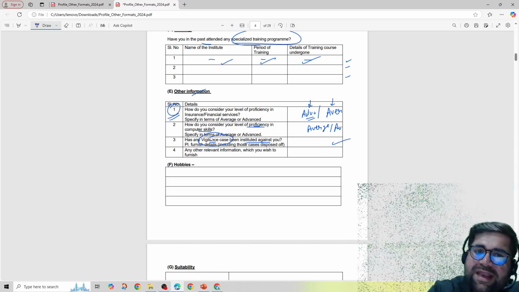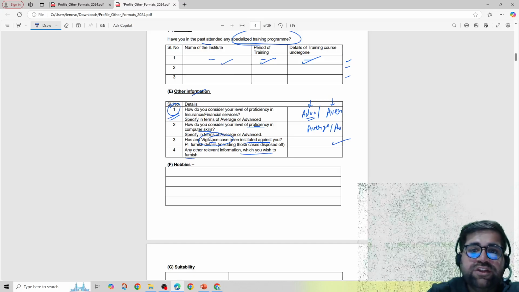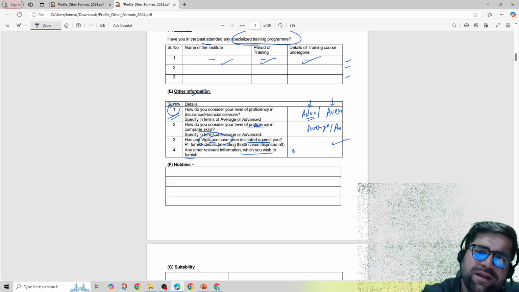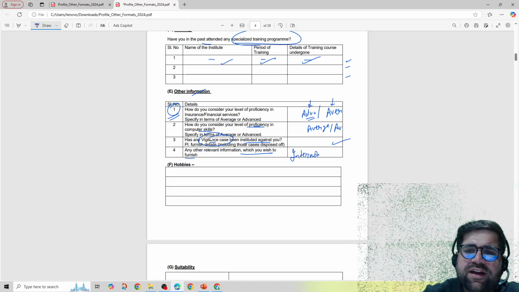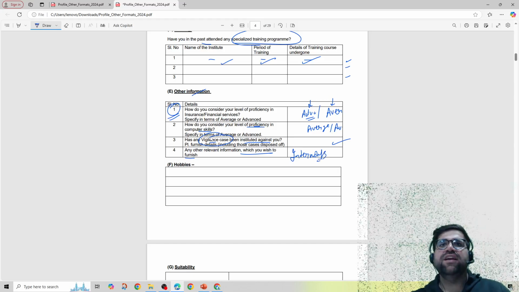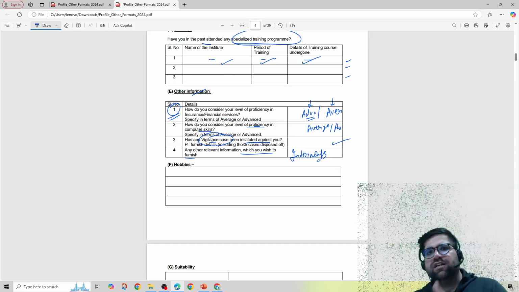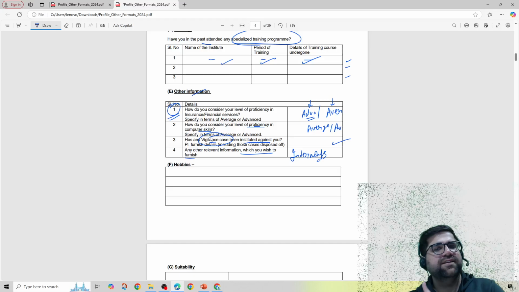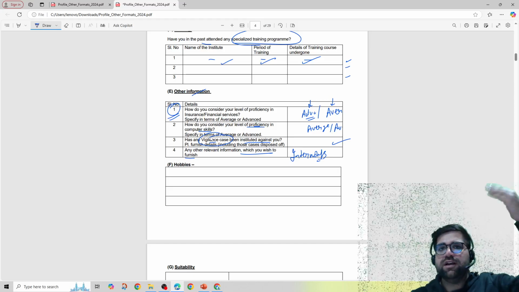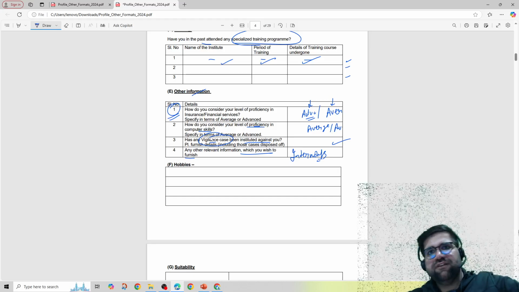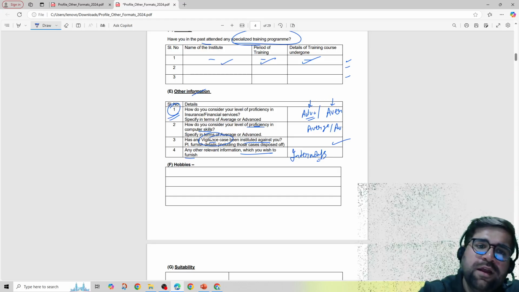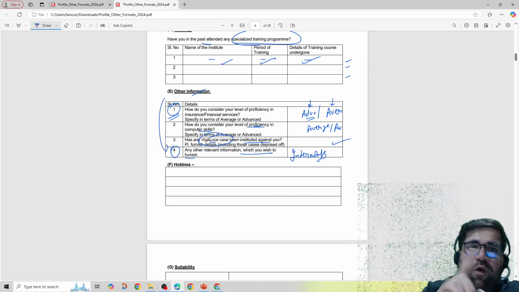Any relevant other information which you wish to furnish over here, many students can write about any internships which they have done. Any internship which you have done, you can mention it over here. But again, internship is not considered as work ex, it is not considered as a full-time job, so you cannot mention internship in the above things which we have discussed so far. You have to mention it in row number 4 of point number E.